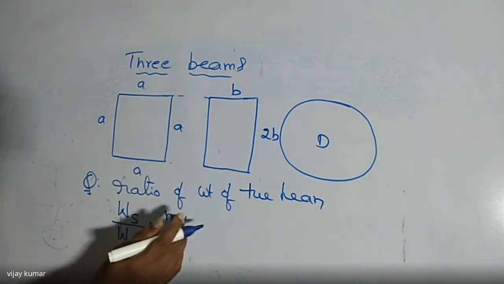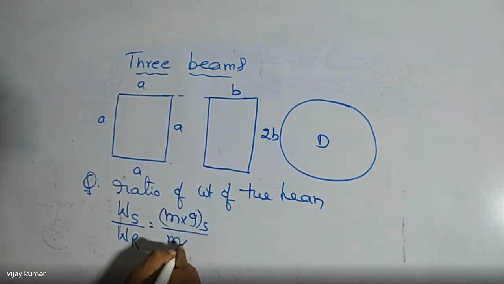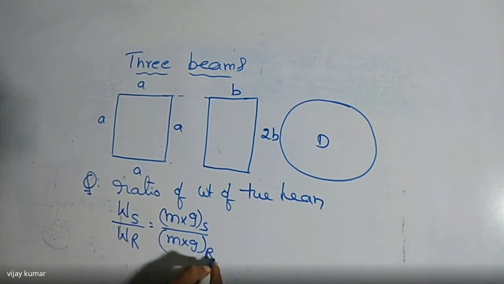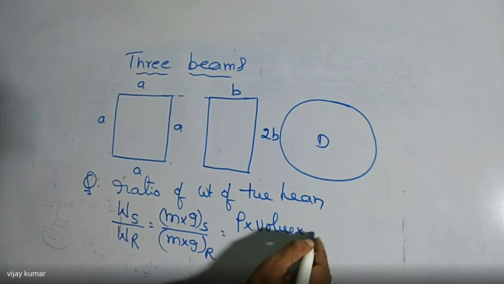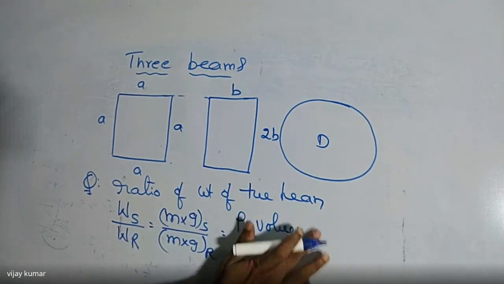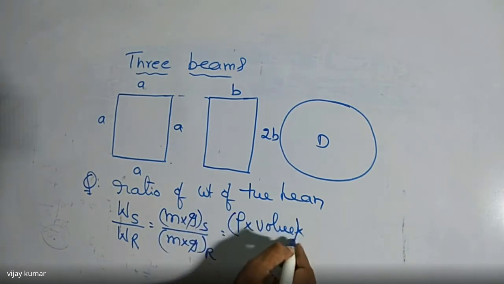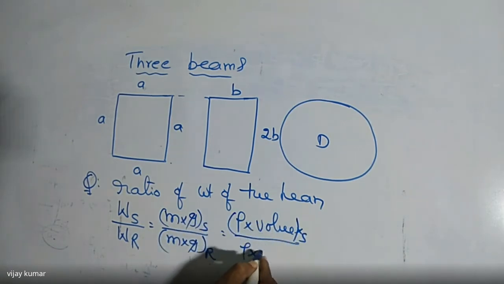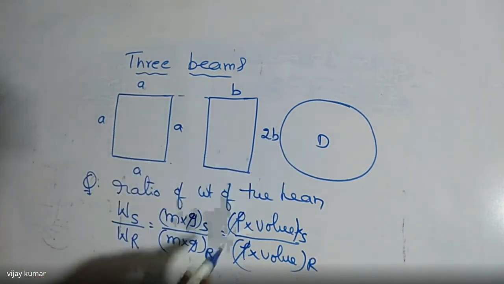We are writing m into g of square divided by m into g of rectangle. Mass is nothing but density into volume, into g. g is cancelled in both. Density into volume of square and density into volume of rectangle. So here densities are cancelled. Why? Because all are made of the same material.